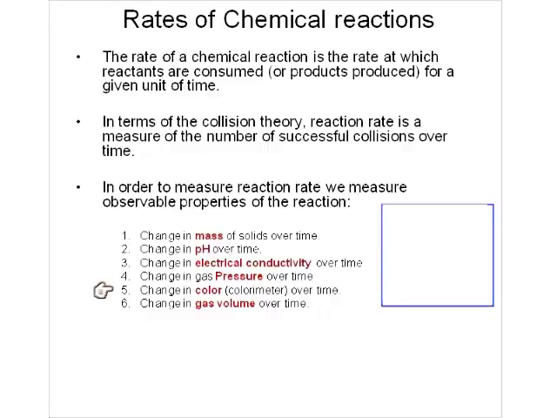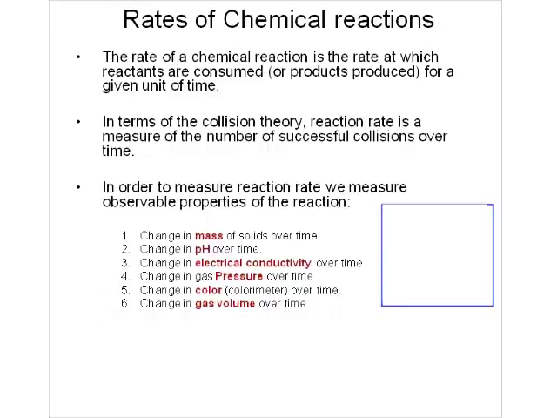If a reaction involves a change in color, like from colorless to orange or from blue to colorless or something like that, we can actually measure the change in color over time by using a device called a colorimeter. And also if we have gases produced, we can also measure the change in gas volume over time.